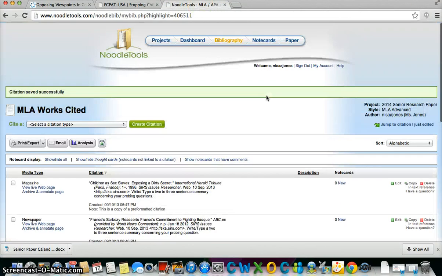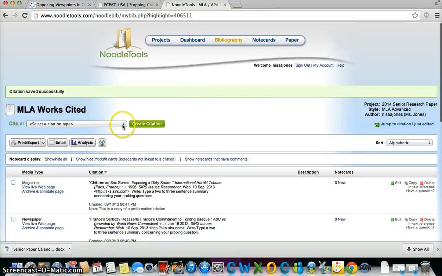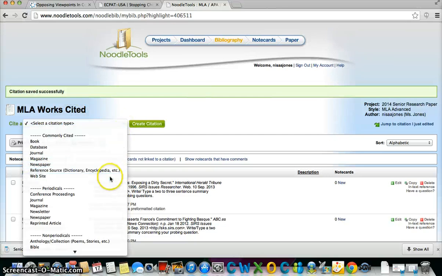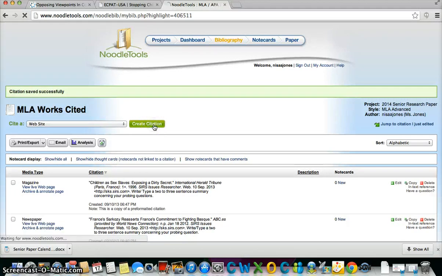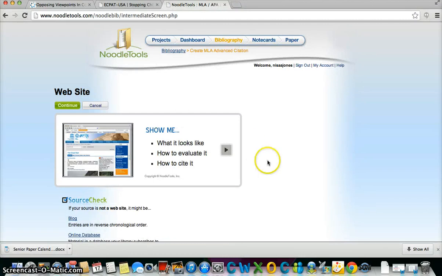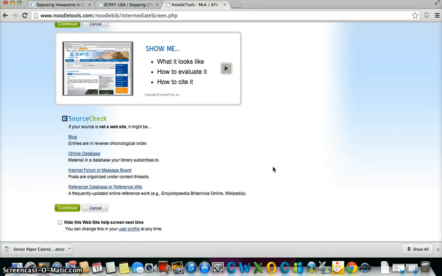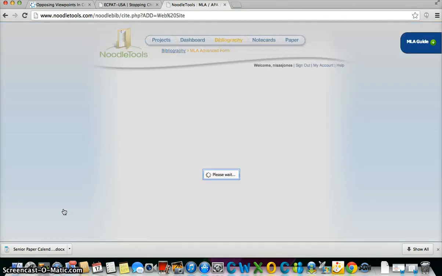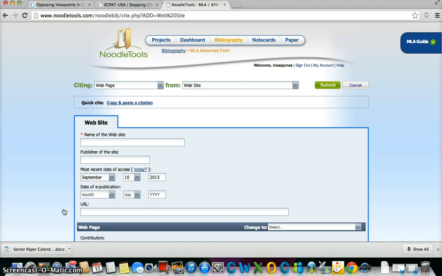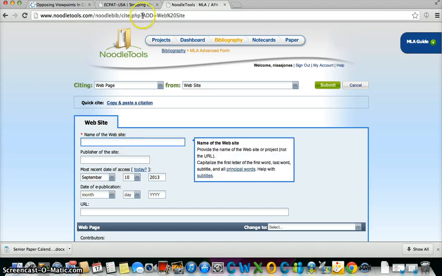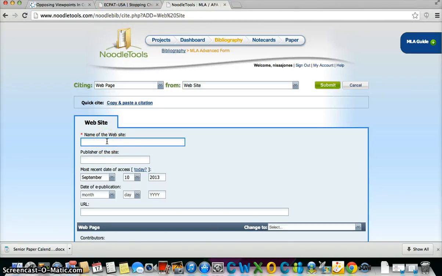enter the website information. So this time we're going to cite a website and create the citation. Since we were actually on the actual site, we're going to continue. And we'll type in the name of the website, which is ECPAT-USA. So I'll type that in here since there's not a quick citation.